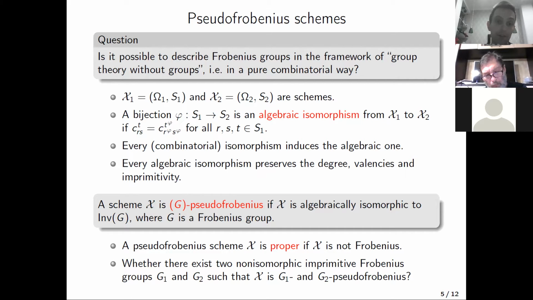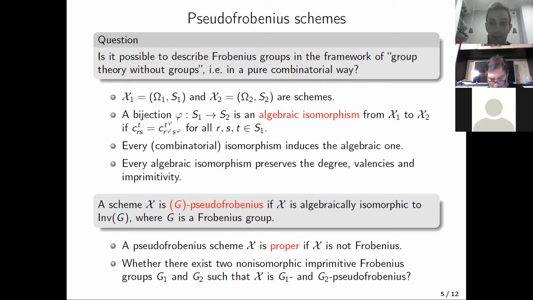And every algebraic isomorphism preserves the degree, valences, the primitivity property, and some more. And now a scheme X is said to be G-pseudo-Frobenius, or pseudo-Frobenius when G is clear or not important, if X is algebraically isomorphic to a Frobenius scheme arising from a Frobenius group G.